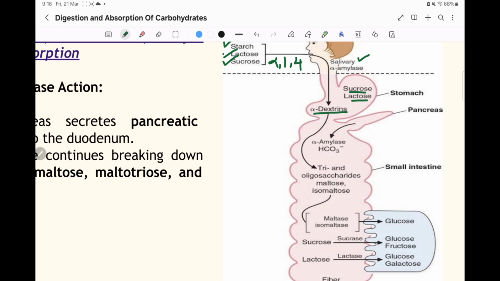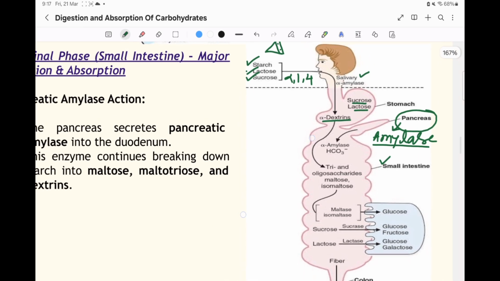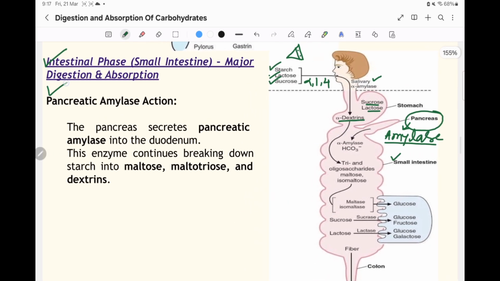Next, digestion occurs before the small intestine. There is another organ, the pancreas, which has pancreatic amylase. Here is also another amylase, and the amylase function is the same. It only cleaves the alpha 1,4 glycosidic bond, so here we also get disaccharides. So see the pancreatic amylase action.